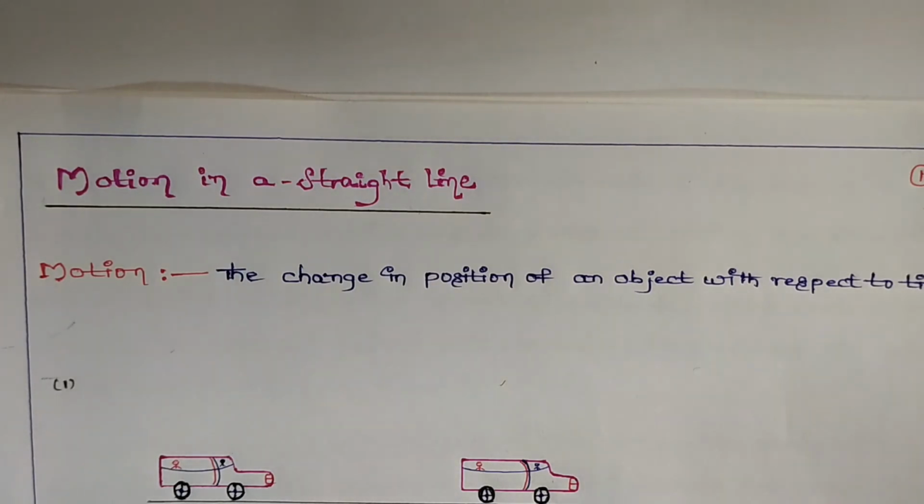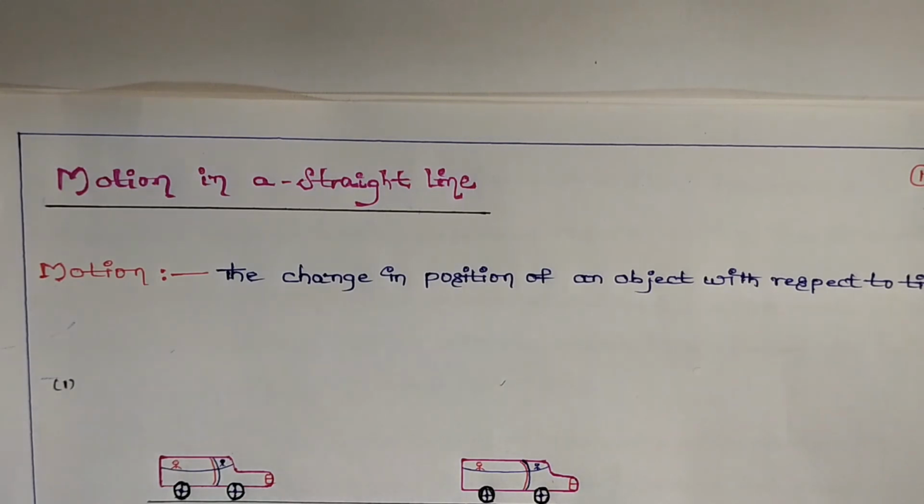Coming to the topic, motion is nothing but a movement. Move means change of position and ment means result of an action. Here the action is position changing. Movement is common in everything in the universe. For example, vehicles on roads are moving, planets are moving, galaxies are moving, and in our body the heart is beating, blood is flowing, everything is moving. Without movement we can't do any work in our daily life.